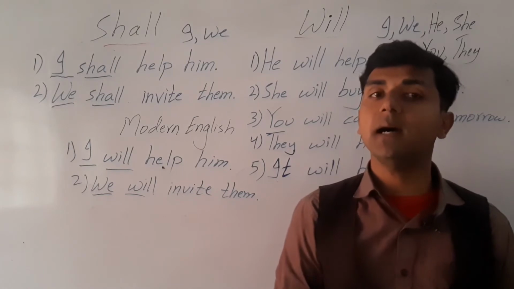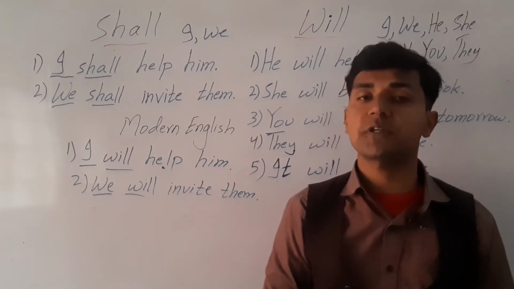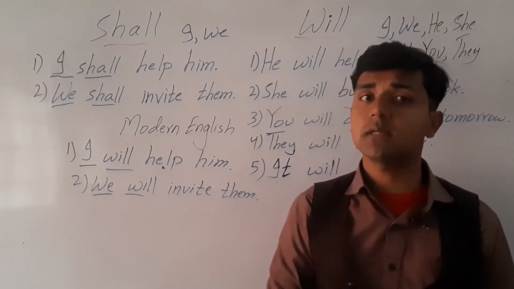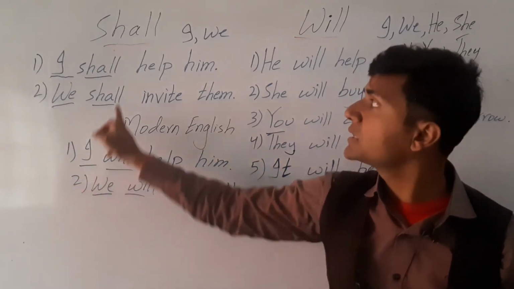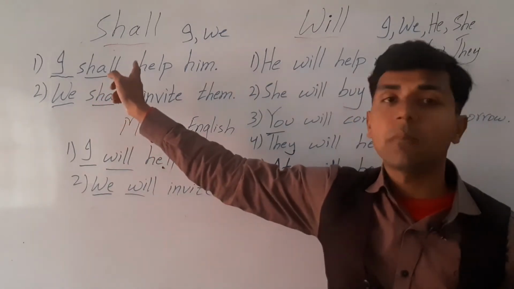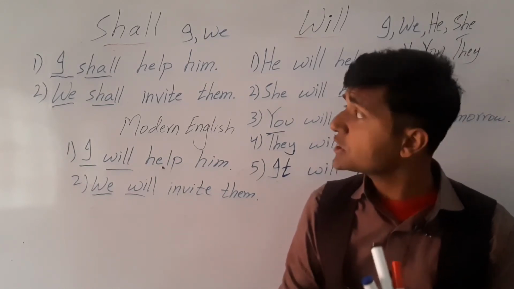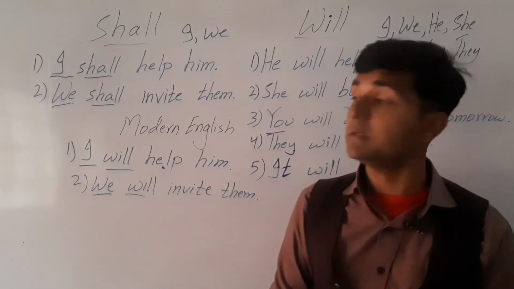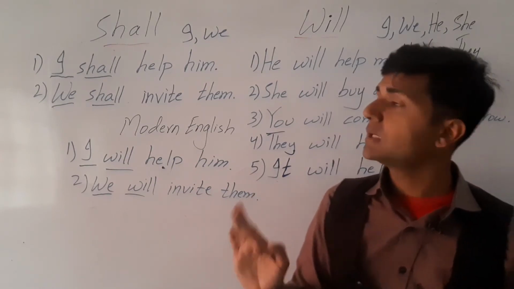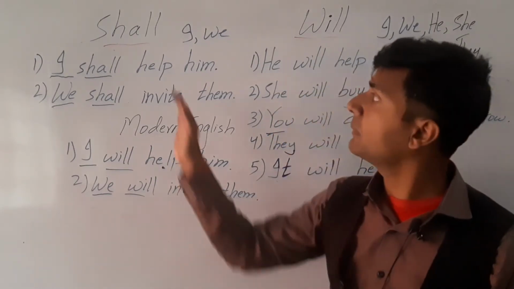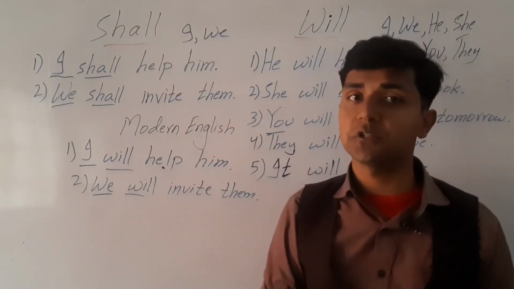In pre-modern English we used shall only with I and we, and both shall and will are used in future tense. In modern English we can use will with both I and we. So that was our topic about the use of shall and will, these two helping verbs which we use for the future.